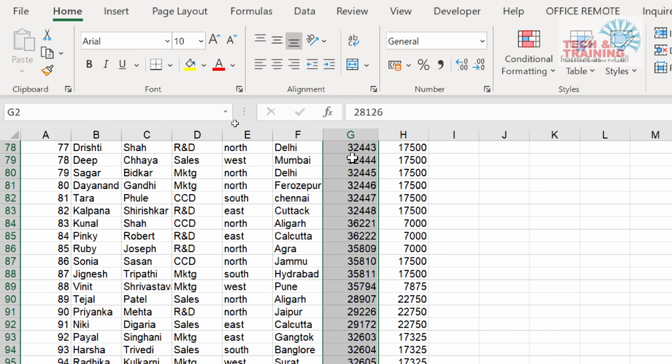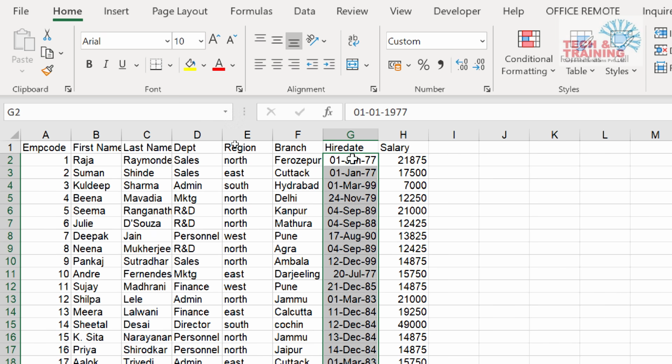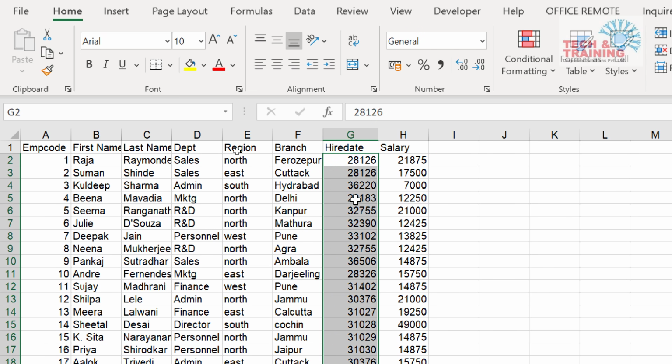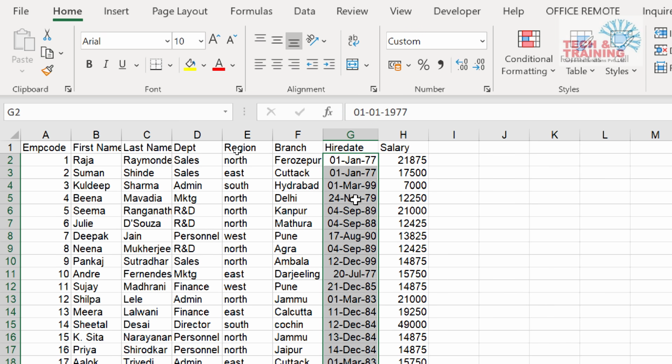In order to get that date format back, if you're using desktop, do not use the next shortcut that I'm going to talk about. Do not use the number from the numeric keypad on the right hand side. For laptop, you have got only 1 3. The shortcut is Control Shift 3. See, automatically it was number. I can press Control Shift 3 and automatically it has come here. Okay. Now, I have removed the color and I have removed the formatting and got the formatting back for the date. So this is my simple data as of now.